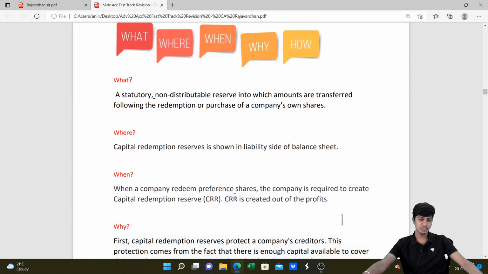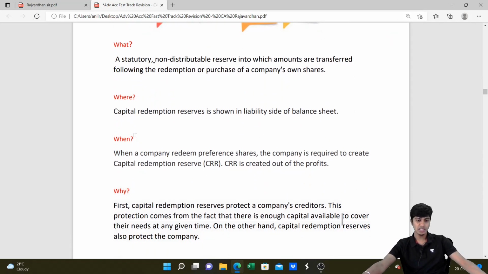Let's quickly see the accounting. I've just discussed what CRR is. It is non-distributable. I told you, it is not distributable as dividend, and it is transferred from the redemption or purchase of company shares. Very good. It will appear on the liability side of the balance sheet. Fantastic. When a company redeems preference shares, that is the first place.